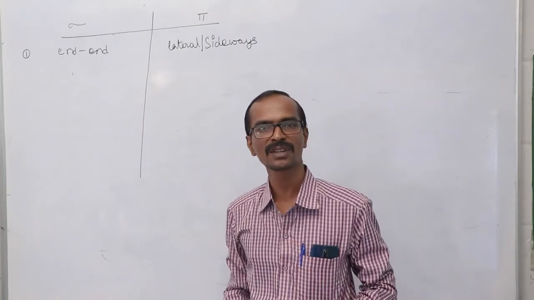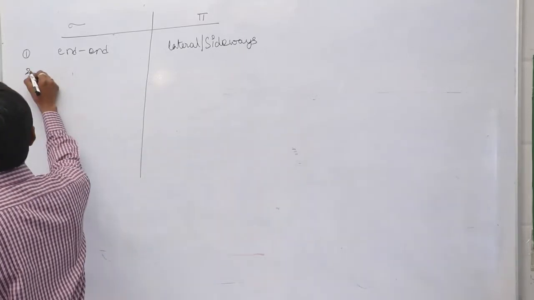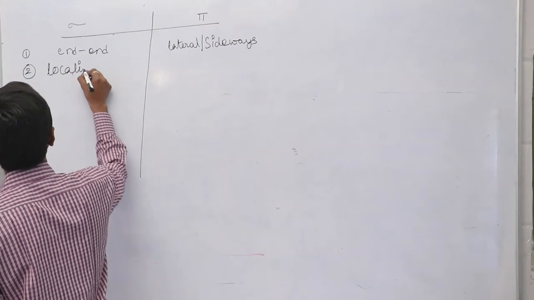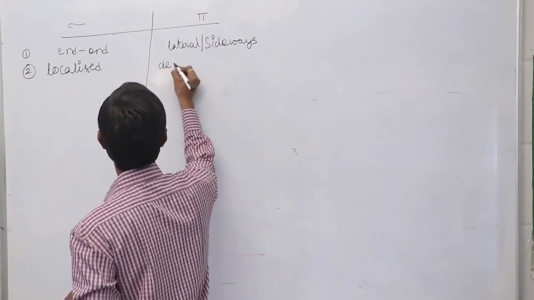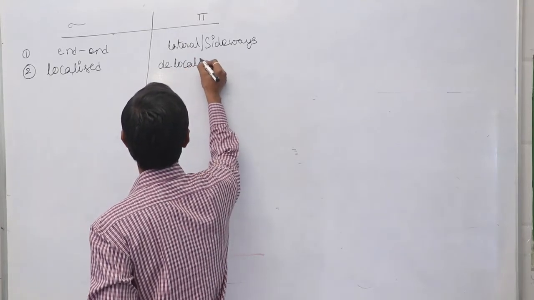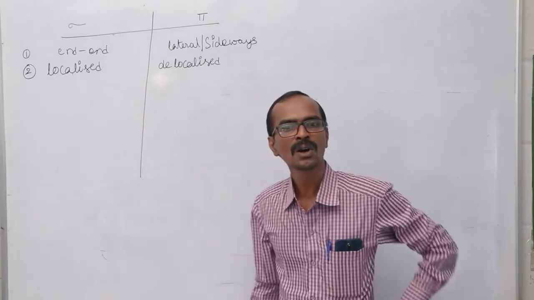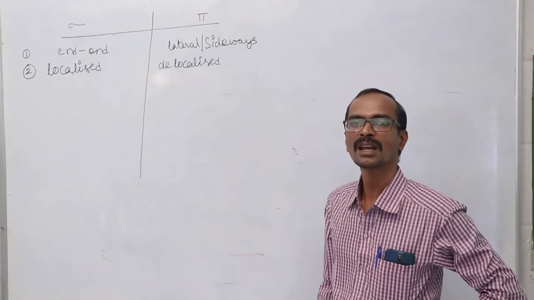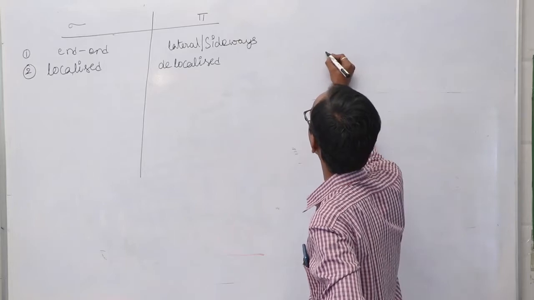Next, the second difference is a sigma bond is always called a localized bond, and a pi bond is always called a delocalized bond. Why is sigma bond called a localized bond and why is pi bond called a delocalized bond?